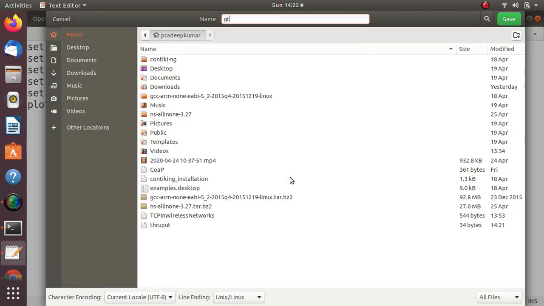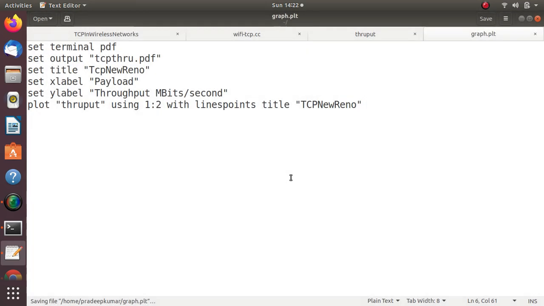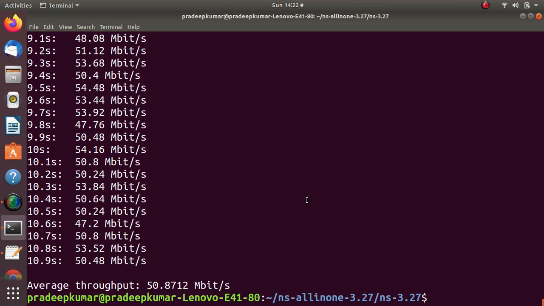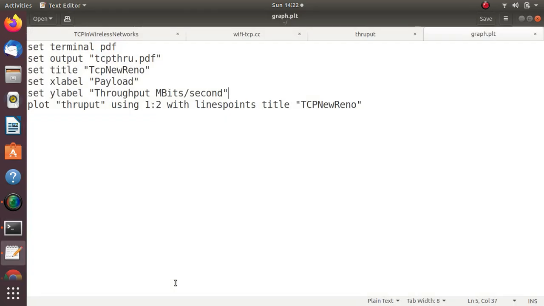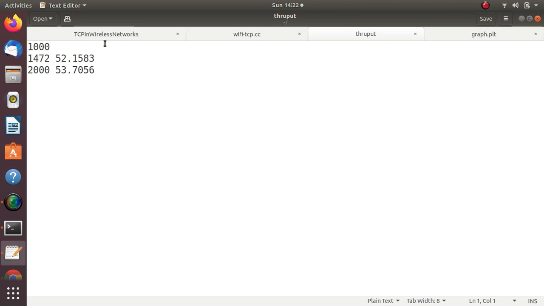I will put the file name as graph.plt. This is the name of the file, graph.plt. Okay, so now I got 50.8712. The average throughput for 1000 is 50 point something. Okay, so now I want to plot the characteristics. Similarly, we can use 2500, 3000, and like that we can increase the payload. For time being, I'll just check only 3 payload calculations.